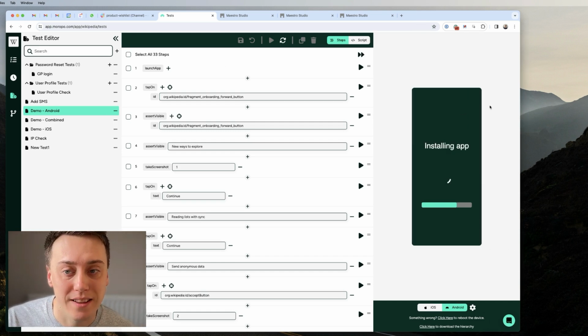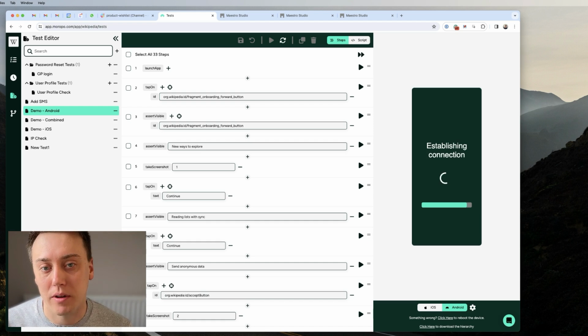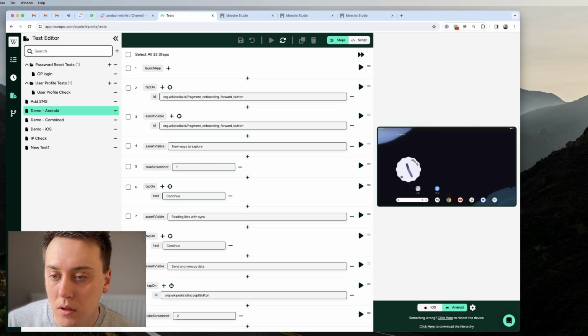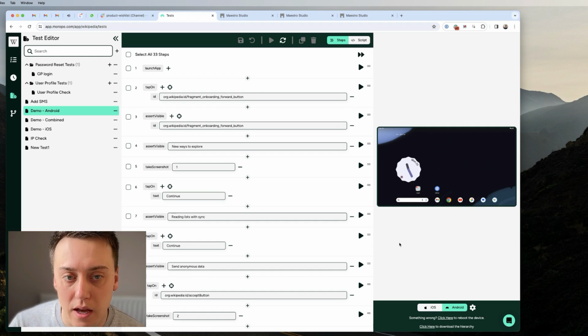All of this happens in the cloud, which means the test creation and the test execution is happening in the same landscape Android environment, and there's no real need to ensure that we've got consistency locally because we're just going to do all of the test creation in the cloud. Okay, great. It's loaded.